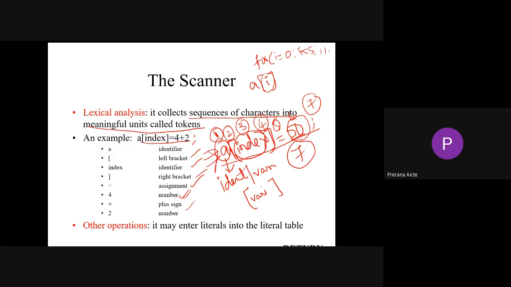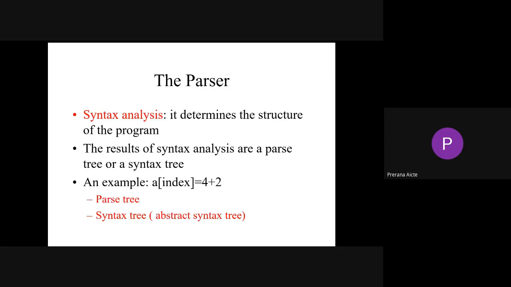Executable statements into tokens. Right. So parser, syntax, it determines the structure of a program. The result of a syntax analyzer is a parse tree or a syntax tree. See how it will be? A of index. What will be the value? 50. So it represents in terms of tree structure.